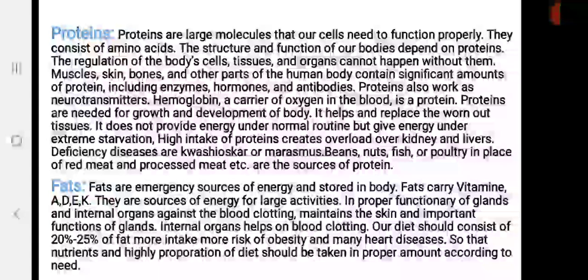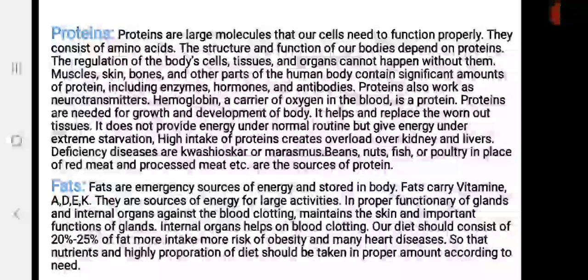According to the source of protein, it is divided into two parts: animal protein and second one is vegetable protein. Now, work of protein. Mainly protein is responsible for the growth of cells, or you can say it is responsible for physical growth of our body. It also repairs our body cells.